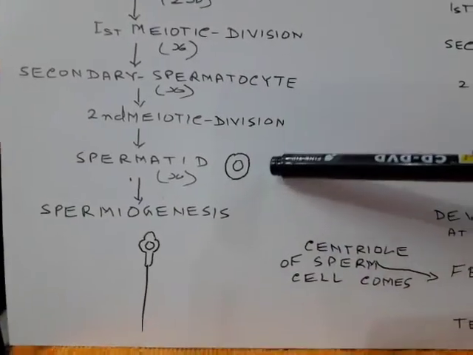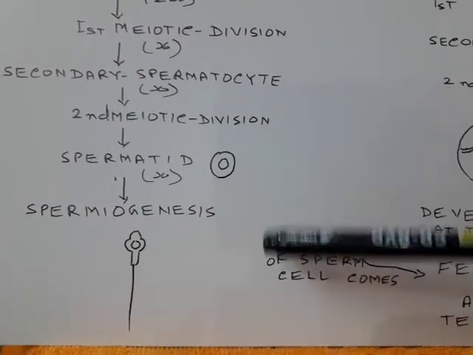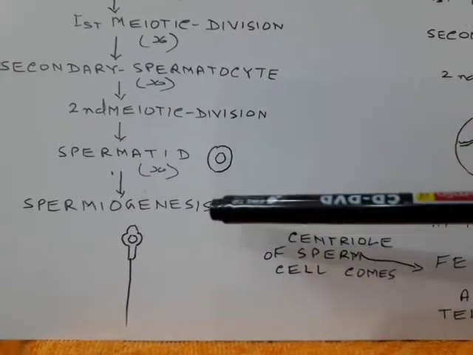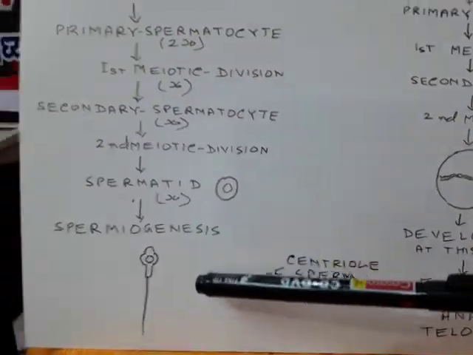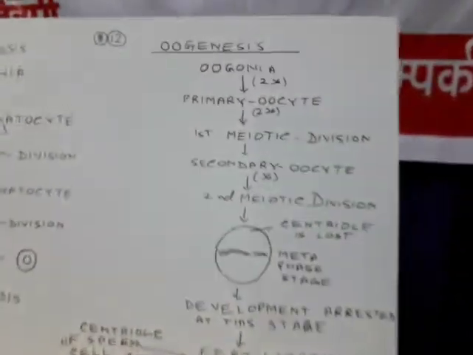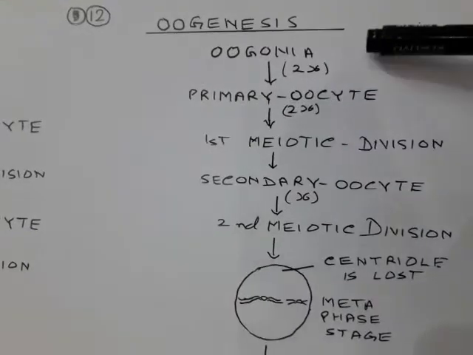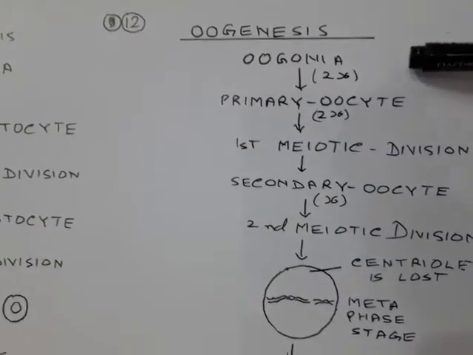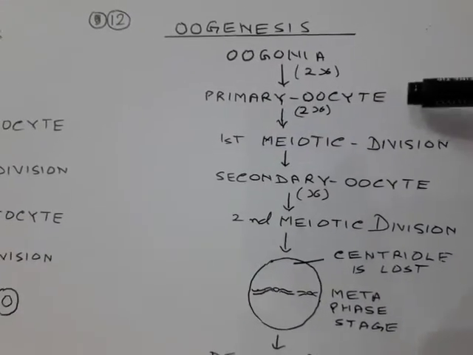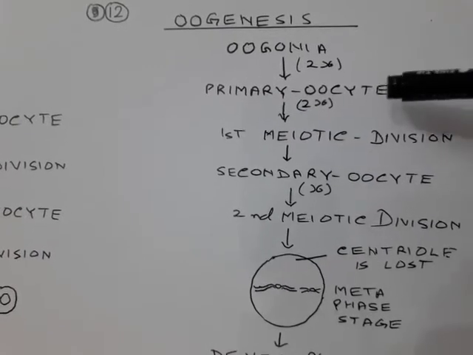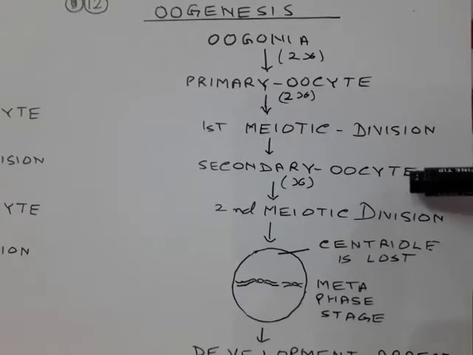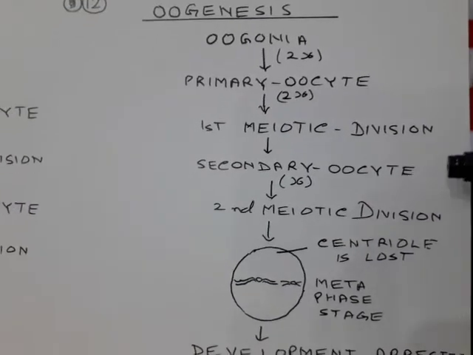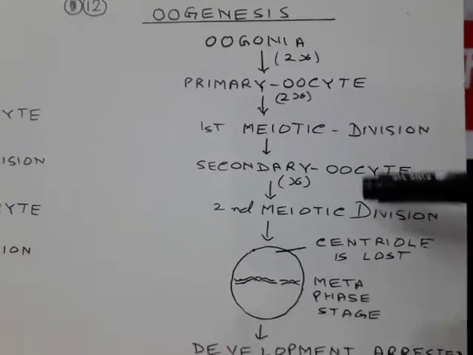Initially the spermatids are rounded cells. Later on their shape changes into an elongated cell. This is called spermiogenesis. Similarly, during oogenesis also, up to the oogonia stage, it is 2x or diploid. In the primary oocyte, 2x, the first meiotic division takes place to form a secondary oocyte and a polar body. Here the chromosome number is reduced.